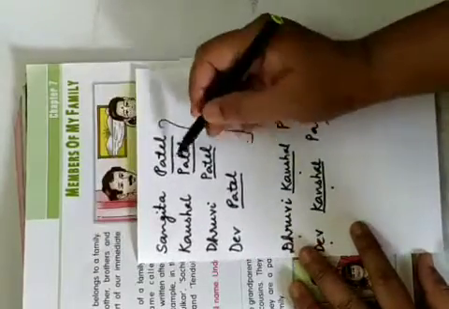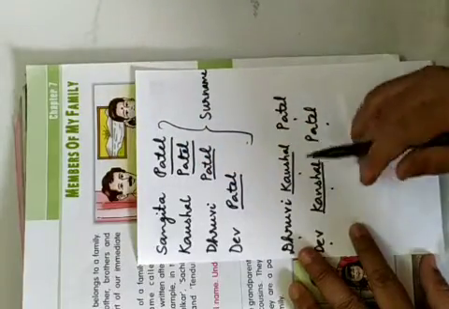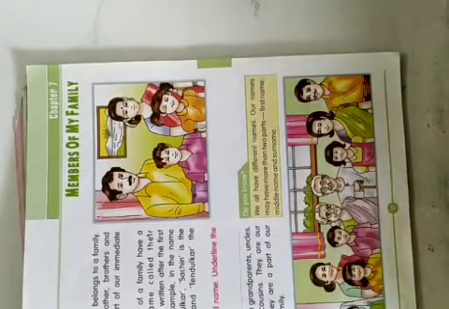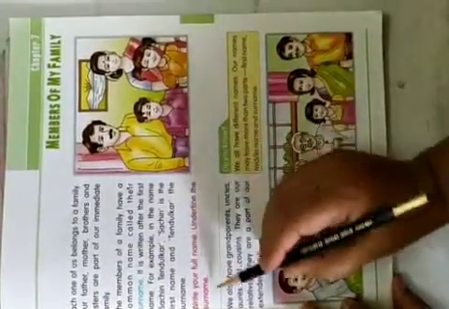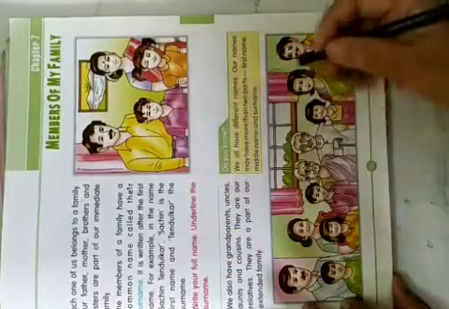Now you only focus here and here with the father's name. Fine. So understood what is the surname. Now here you have to write, this is a homework, write your full name, underline the surname.